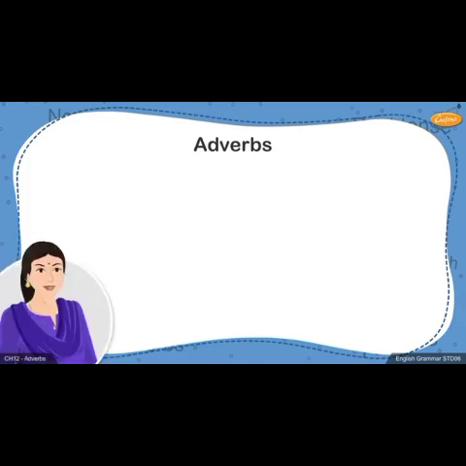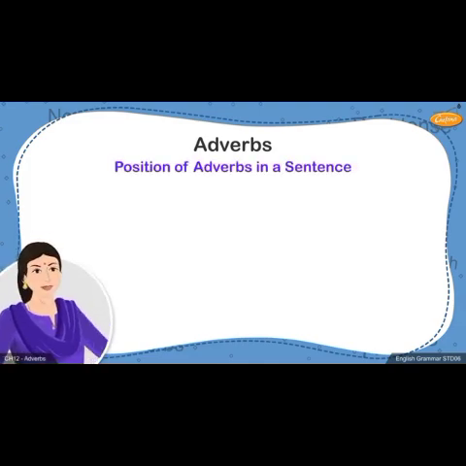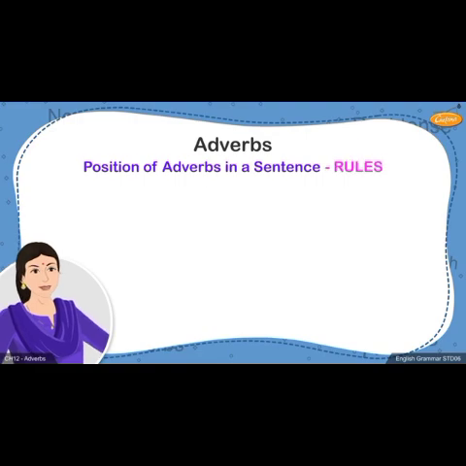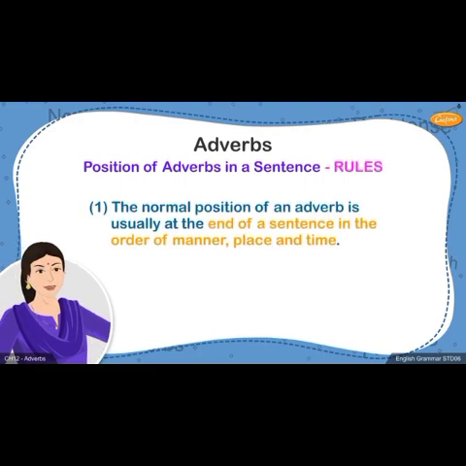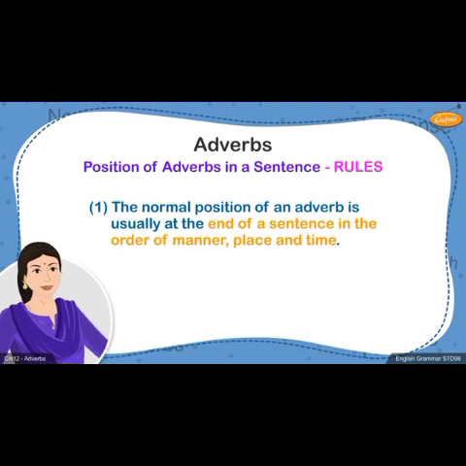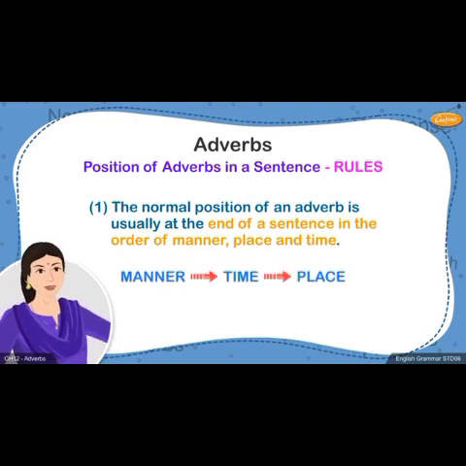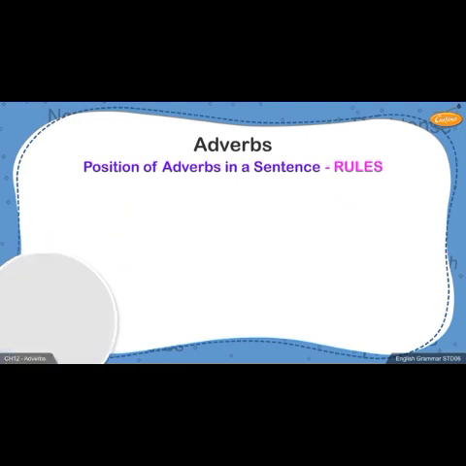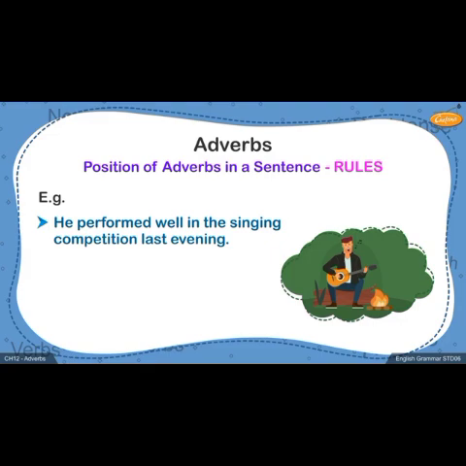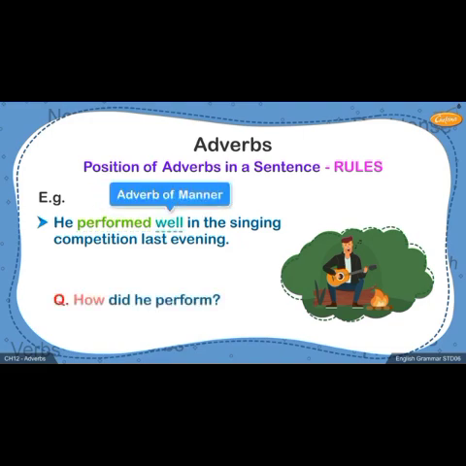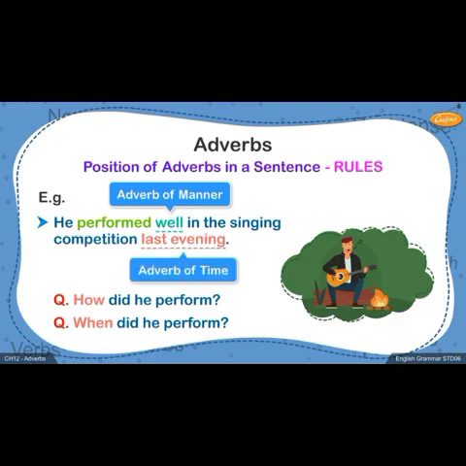However, you must also know where to place the adverb in a sentence. Let's go over a few rules related to the placement of adverbs in a sentence. The first rule is that the normal position of an adverb is usually at the end of a sentence in the order of manner, place, and time. Let's consider an example. He performed well in the singing competition last evening. We know the verb in the sentence is performed. How did he perform? Well, which becomes the adverb of manner. When did he perform? Last evening denotes time of action and therefore becomes the adverb of time.